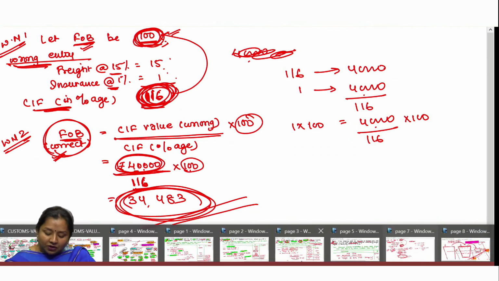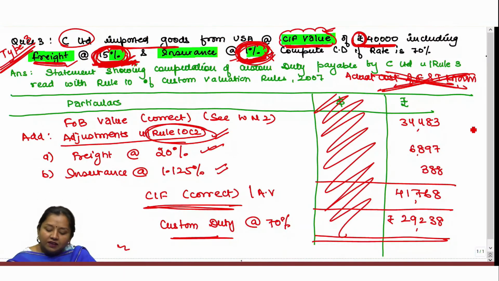So now we can come back to our question. FOB is 34,483.